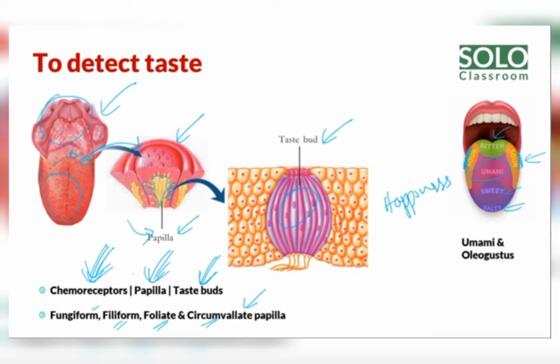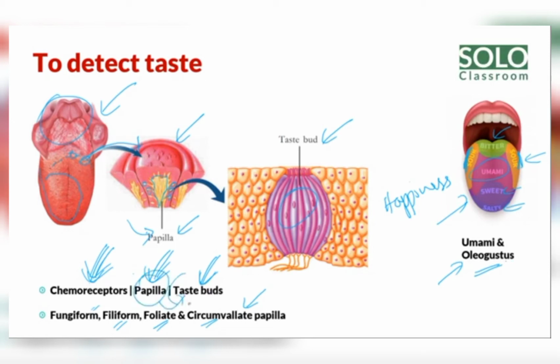For example, when we drink milk or eat seafood, mushroom, and tomato, we feel happiness, a kind of sweetness. That is known as umami. One more is there, oleogustus. This need not be studied, but I will say this is one more new type of taste. It is a lipid taste, like fat.